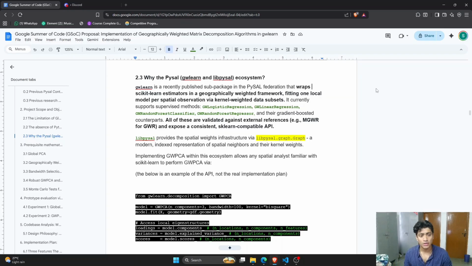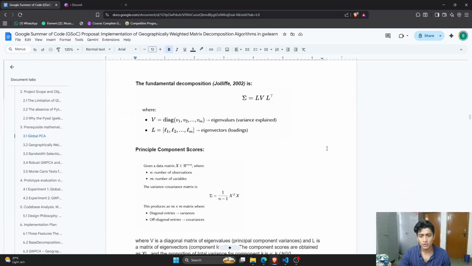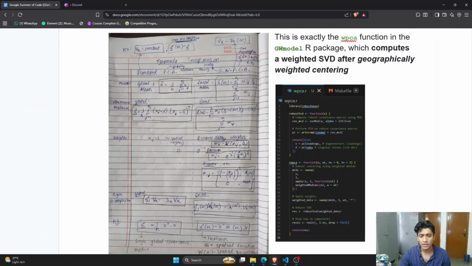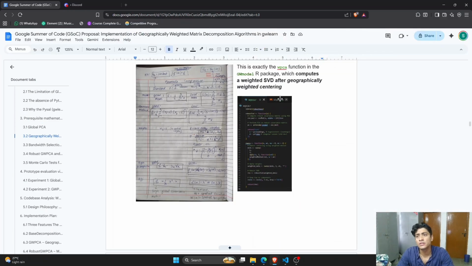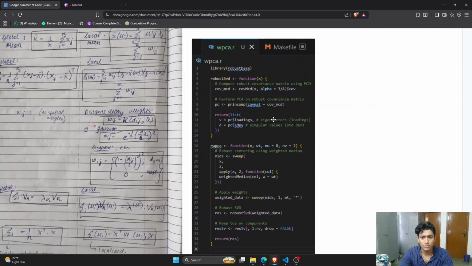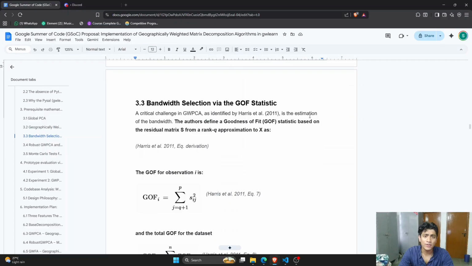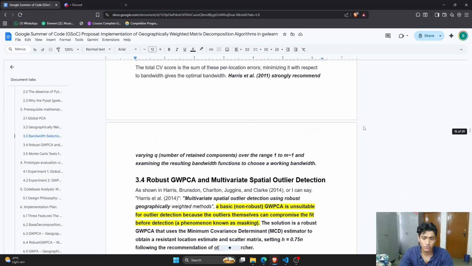PySAL is a huge library. Here are a lot of the formulas we have for global PCA, and you can find them here. Harris and others in 2011 proposed GWPCA, and the implementation was done in an R package, and here is the GWPCA implementation in R language. But currently we don't have any Python native way of doing that. So this project focuses on that.